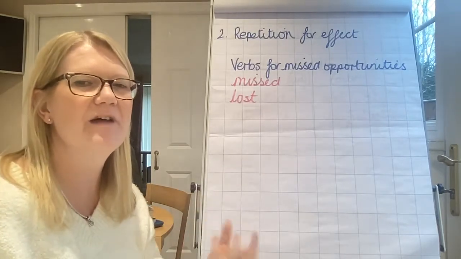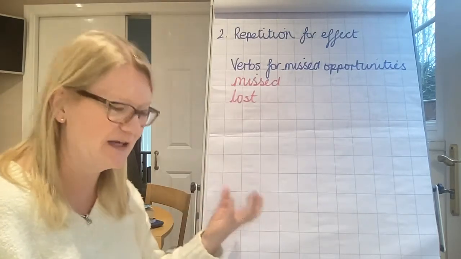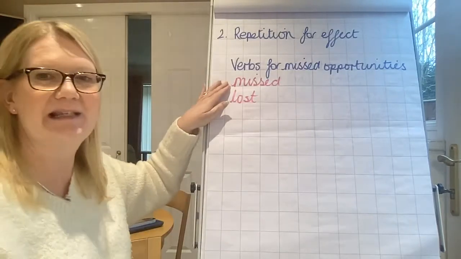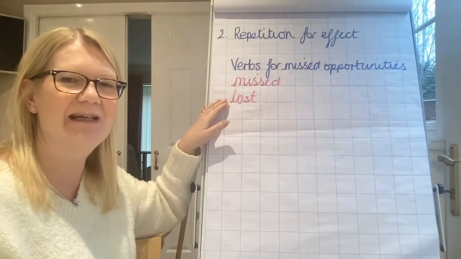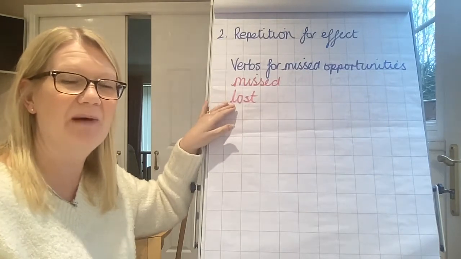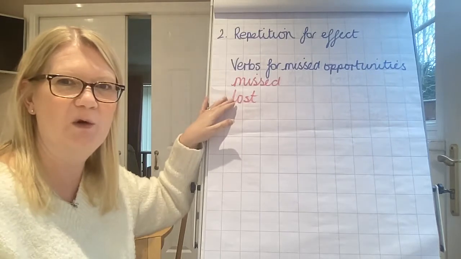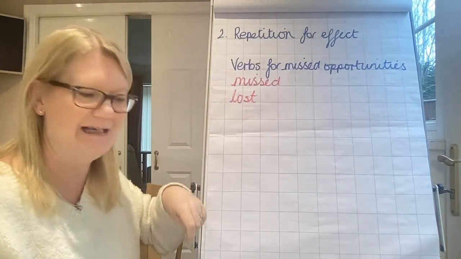So I want some verbs to indicate that he has missed his opportunity, okay? So I've got missed and lost. You're going to pause for a couple of minutes and see what else you can come up with. They might even be small phrases or clauses. It had escaped him, things like that. So come back in a second.